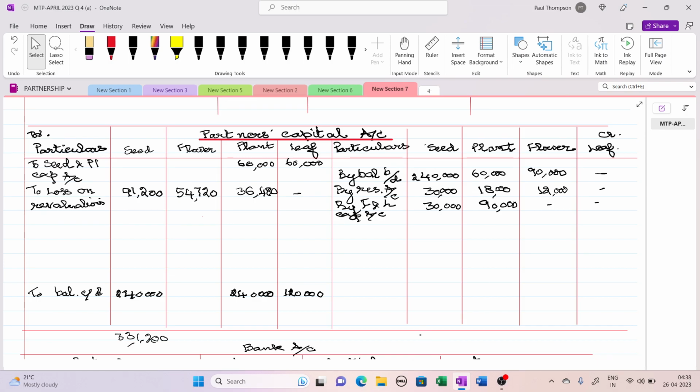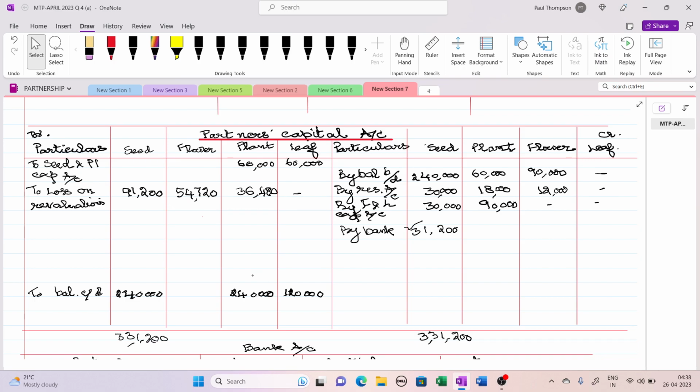So we are going to write here 3,31,200. So this seed has to bring cash by bank account. They have to bring money to maintain this 2,40,000 as capital. By bank account, this is the balancing figure, 31,200. Okay, so by bank he will bring 31,200.